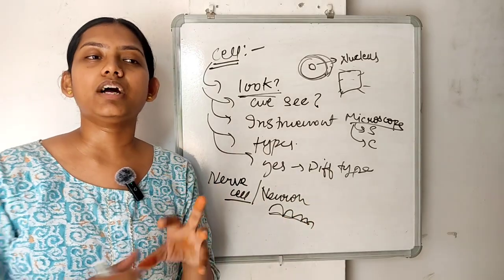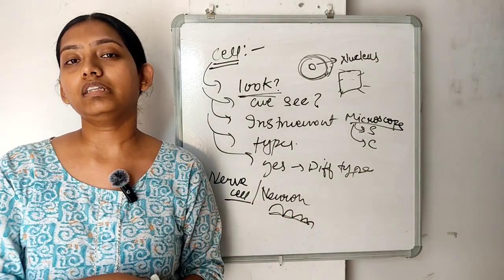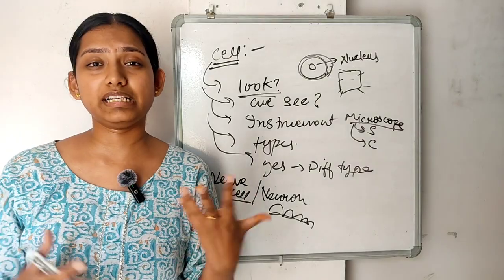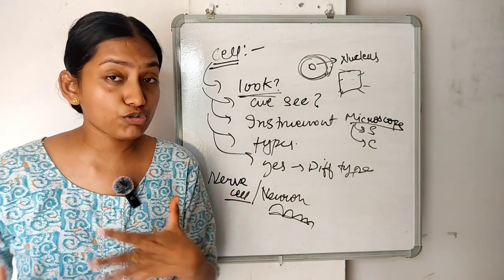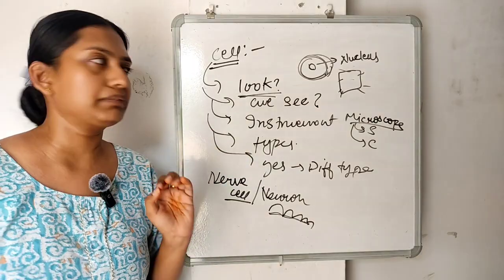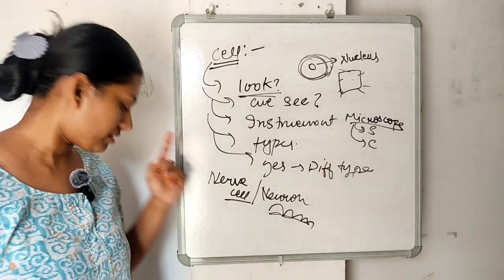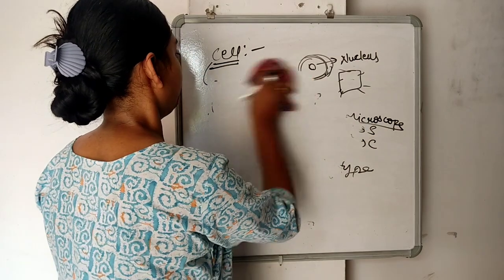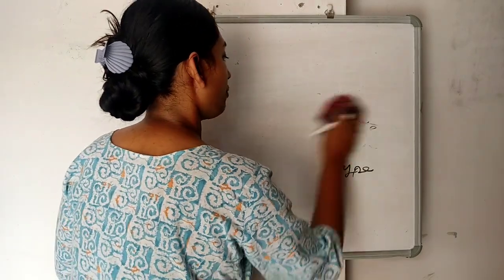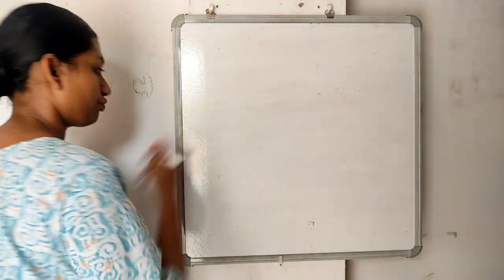Other than this, we are going to dig deeper into the cell: the types of cell organelles, the nucleus and their different work, and some DNA and chromosomal level. No need to worry, I will be explaining everything in this chapter. Next, now we will study a little more about the microscope.